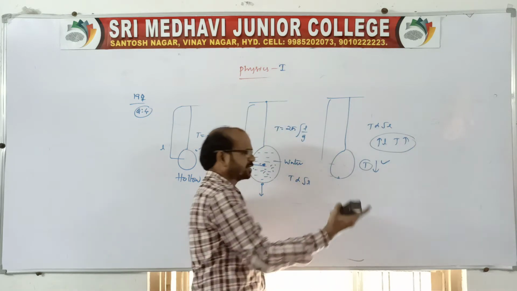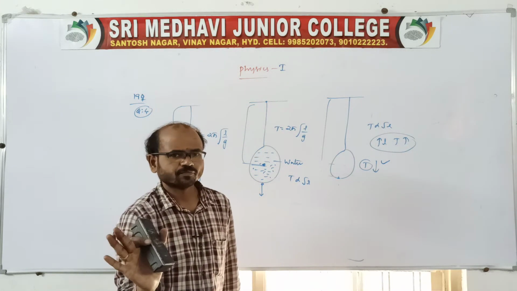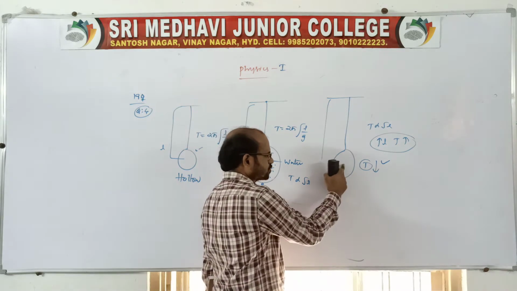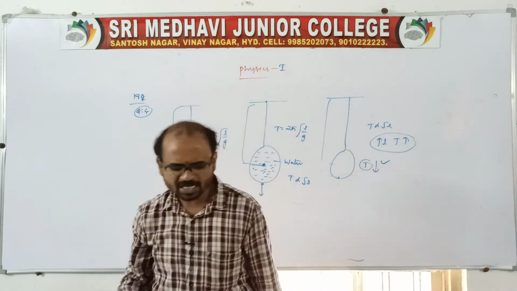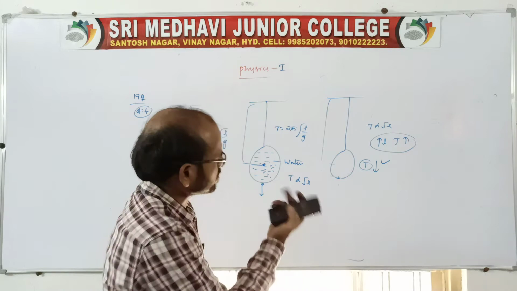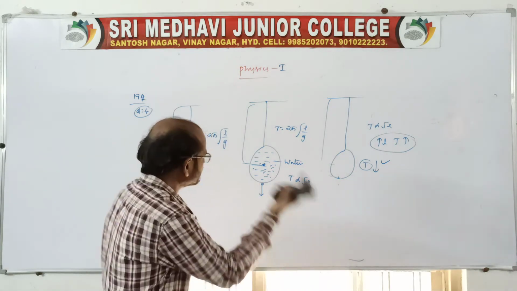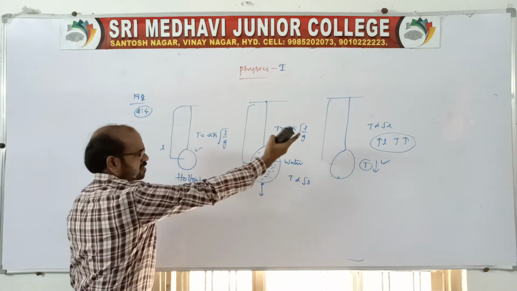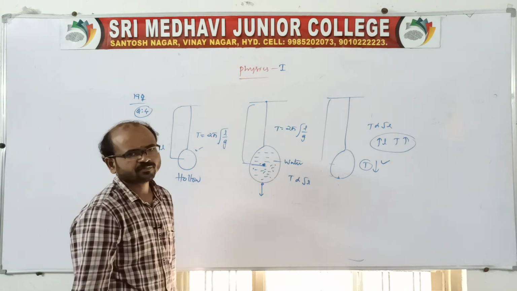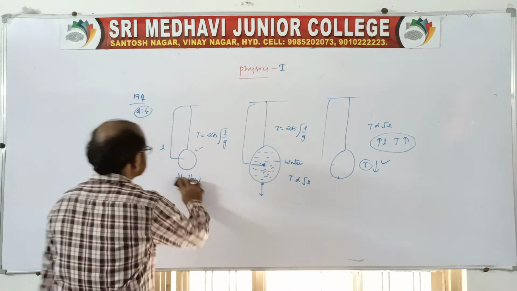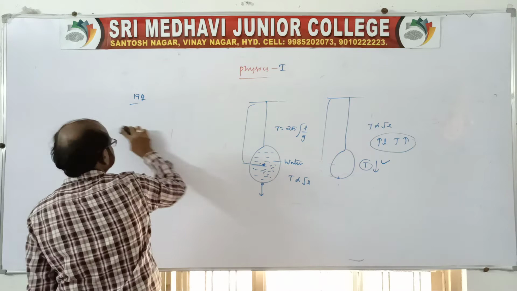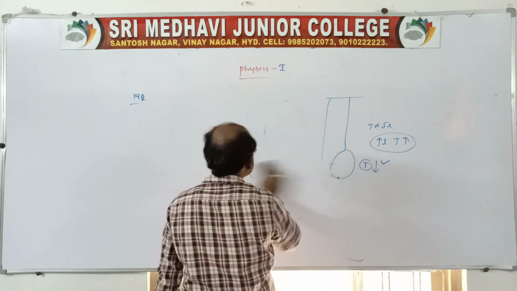Then the water is completely drained out from the sphere. Again the center of mass position moves back to the same position, and when it does, the time period decreases. That means whatever the initial value was, whatever it was when empty, it will be the same. We can explain it like this when the question is given like this. Right. So coming to the next question, look at.